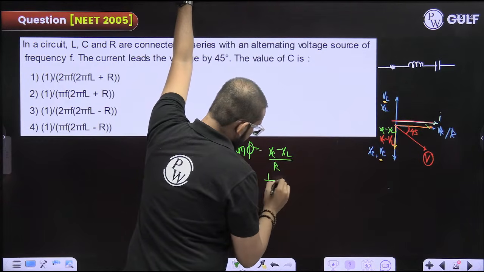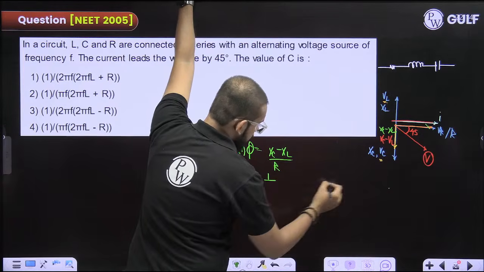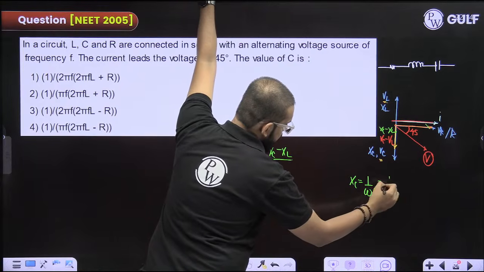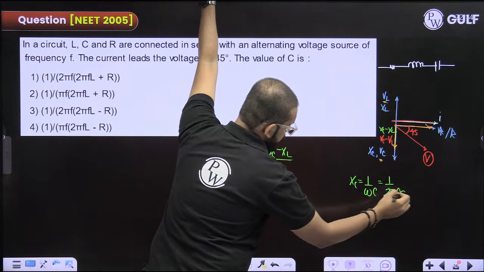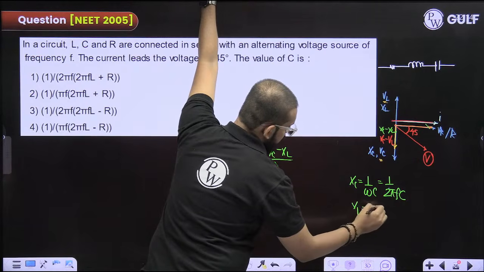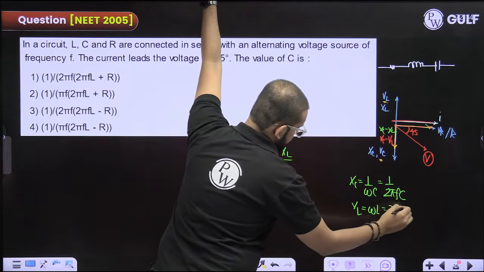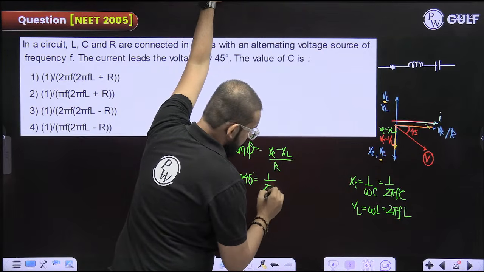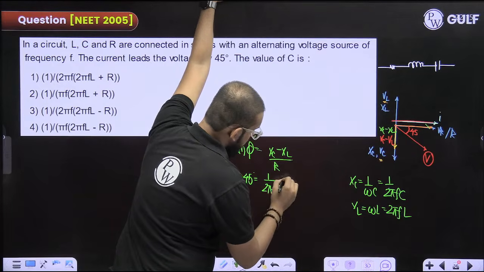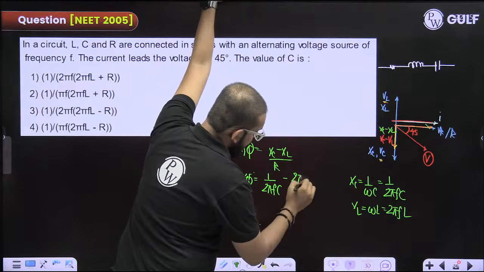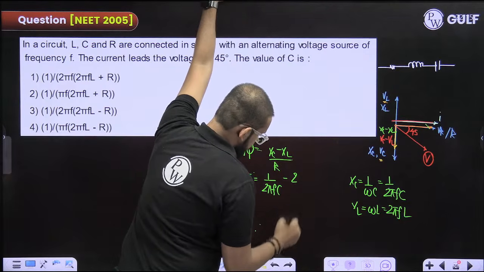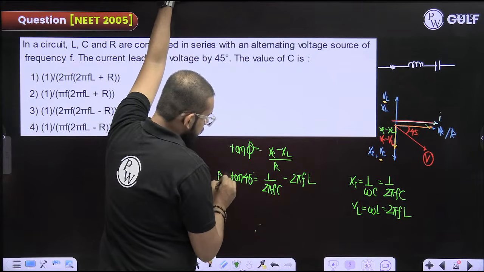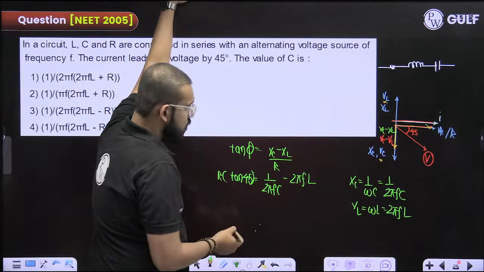XC is how much? 1 by omega into C, and XL is omega into L. So 1 by 2 pi F into C minus 2 pi F into L, divided by R. I am sending R that side, tan 45 degrees is 1 only. So this will become 1.